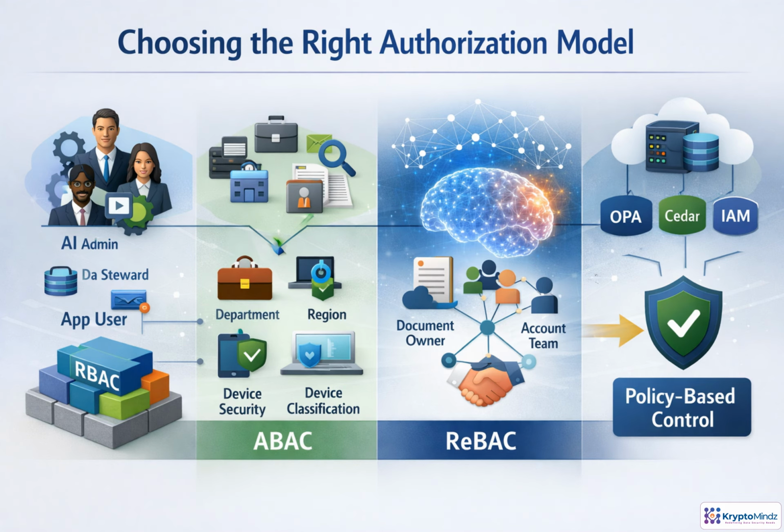Choose the authorization model based on how specific the decision needs to be. RBAC works well for broad roles like admins or standard users. AI workloads often need more context. ABAC checks attributes such as department, tenant, region, device posture, and data sensitivity. ReBAC adds relationships, like document owner or project member. For RAG and sensitive documents, combine these approaches with centralized policy engines so decisions stay consistent and auditable.